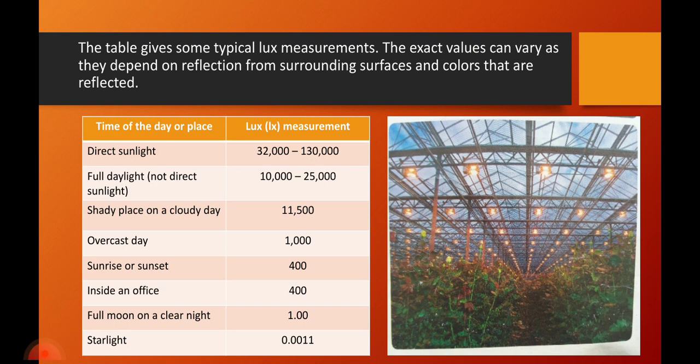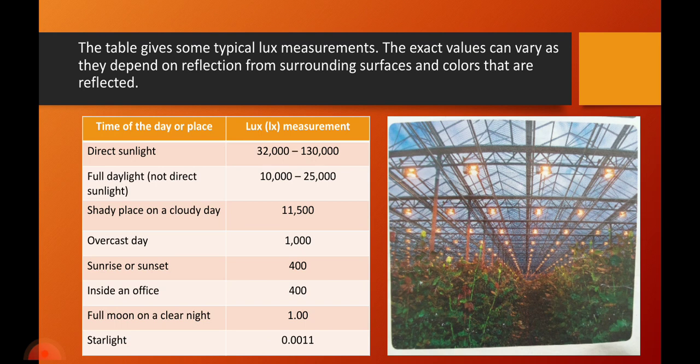Now we have direct sunlight. The measurement for direct sunlight is about 32,000 to 130,000 lux, depending on the intensity of the light. Full daylight, which is not direct sunlight, measures about 10,000 to 25,000 lux. A shady place on a cloudy day, like under a tree, you can measure about 11,500 lux.